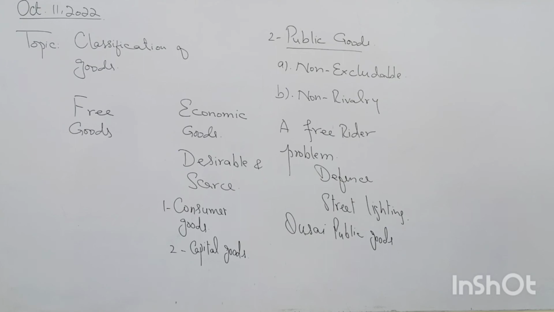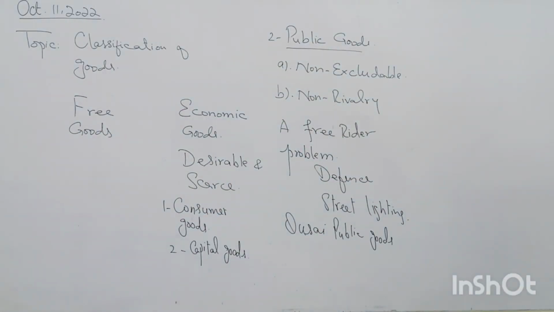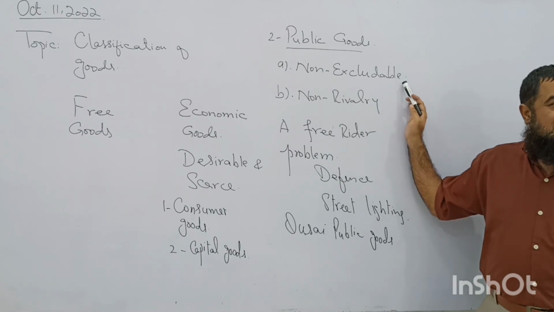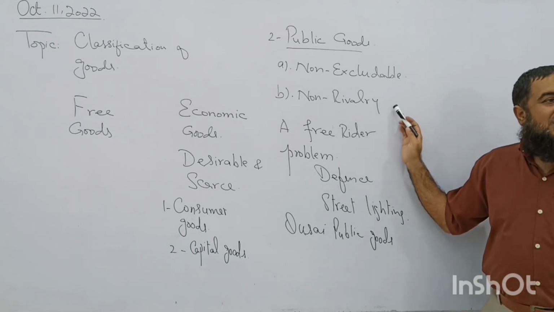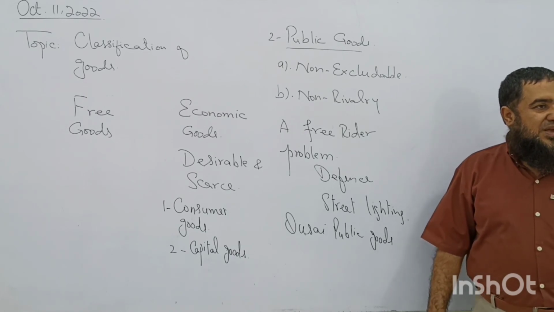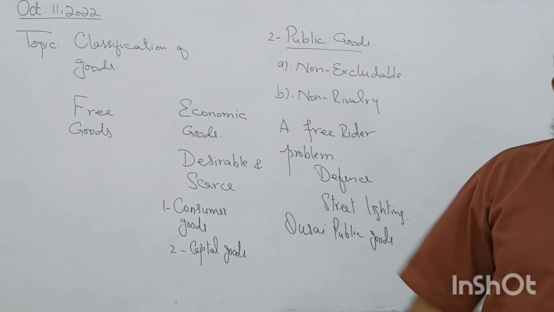So we can say that this is due to the shortage of resources. No, not shortage, it is still available, but due to the congestion problem, either some of the people will be excluded from the use, or there is going to be rivalry among the existing users. Clear? So quasi public goods have one of the characteristics missing.